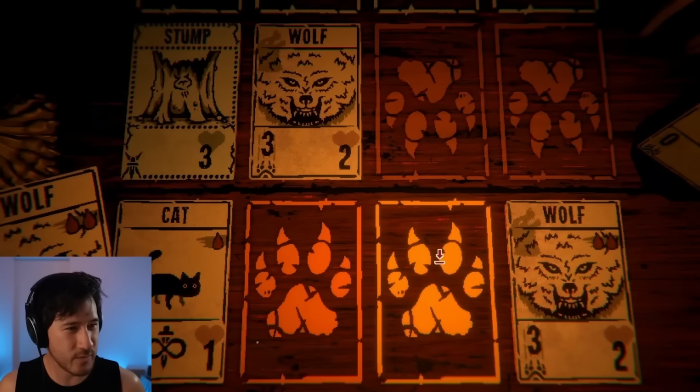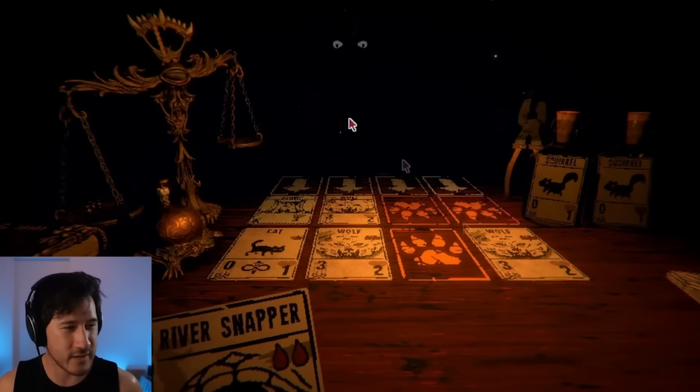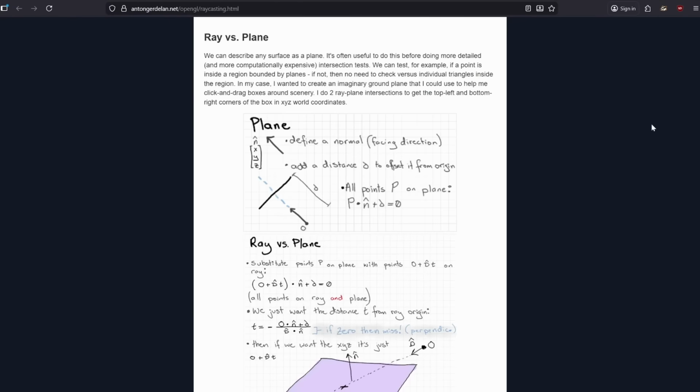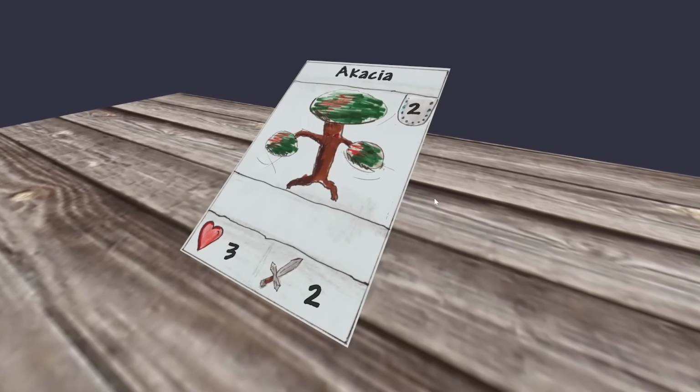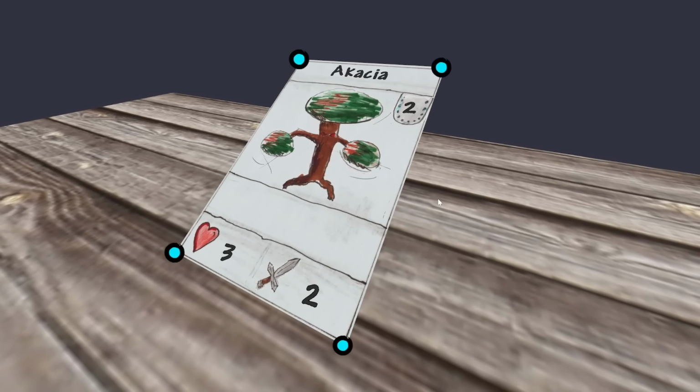Now I need to shoot a ray from the cursor position, adding even more complexity. But whenever I'm faced with a hard problem like this, I just ignore the fact that I don't know how to solve it and start working at it with the simplest thing I can think of. And that right now is determine where are the corners of a playing card in 3D space. This is not that hard.